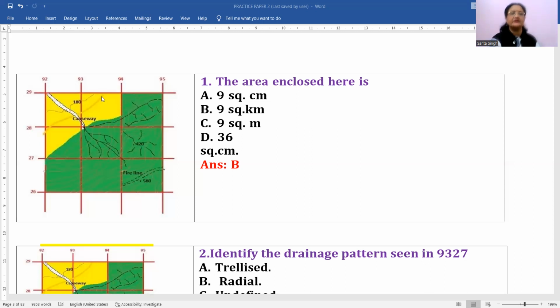I have just given you one example of this here. So the answer here, the question is: the area enclosed here is, how much will its area be? There are 9 grid squares, so that means it's 9 square kilometer. So B is the correct answer. Now come to the next question, question number 2.